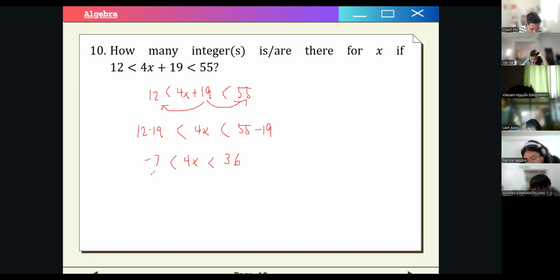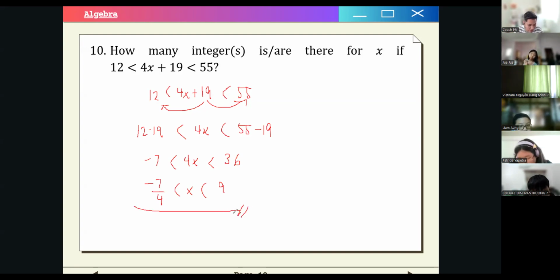Divide all sides by 4, we will have negative 7/4 less than x, and then the right portion will become 9. So this is our simplified inequality. So negative 7/4, 7 divided by 4, is negative 1.75.